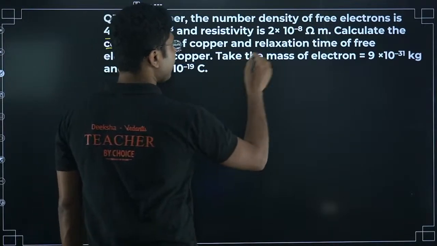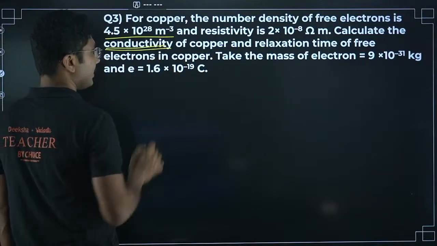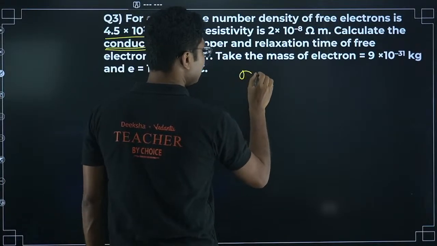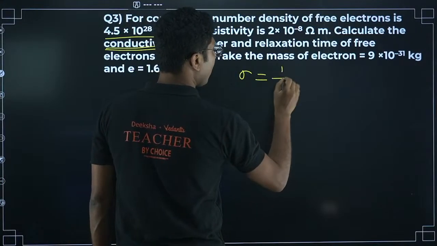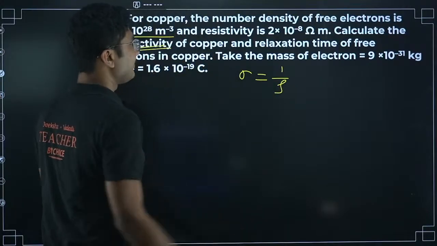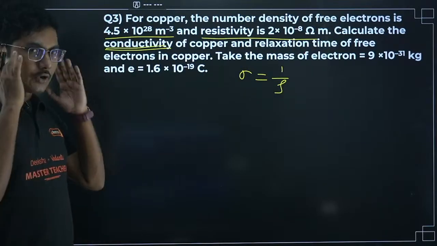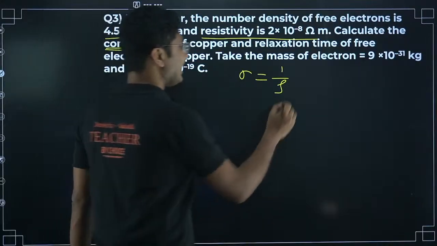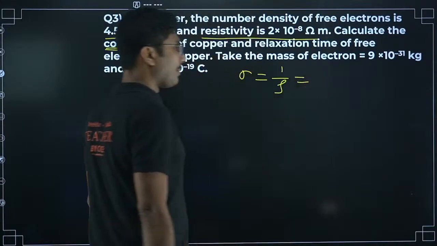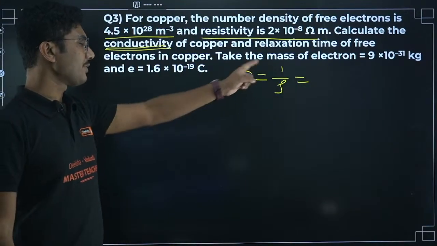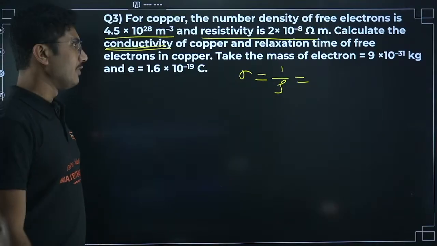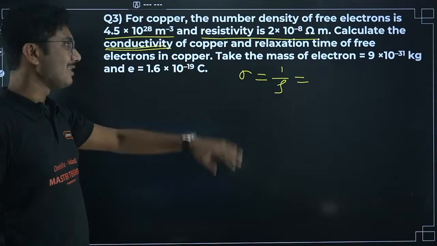So first of all, they asked you to find the conductivity. So conductivity is given by 1 upon resistivity. Resistivity is given in this question. So don't get confused, focus. Question is easy, only thing you need to know is how to apply your formulas and calculate. Resistivity and conductivity are inversely proportional, in fact exactly inverse.